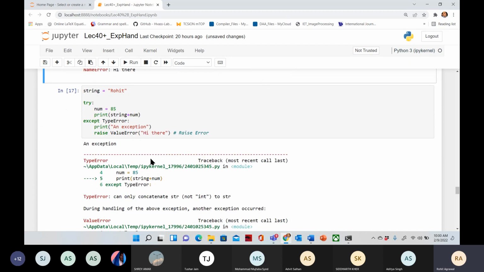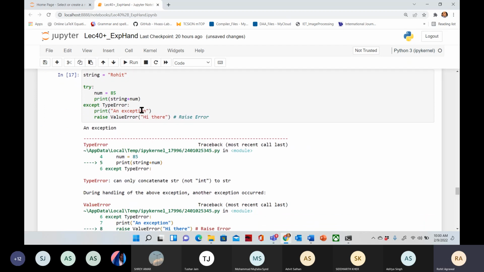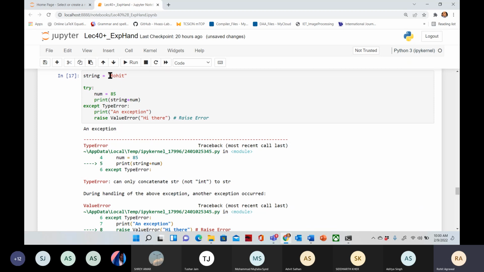Okay, this program will be more appropriate. See, we are having a string, Rohit. And in the try clause, what we are doing here is adding a string and a numeric value. In the string we have Rohit, and in the numeric value we have 85. We are writing except TypeError, print an exception, raise ValueError. So just let me know what will happen in this case.